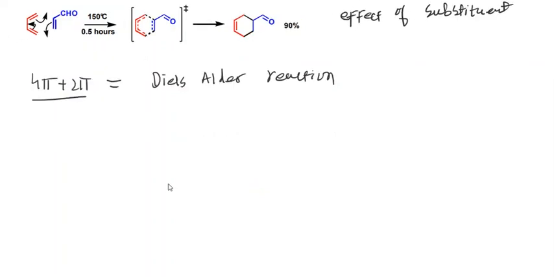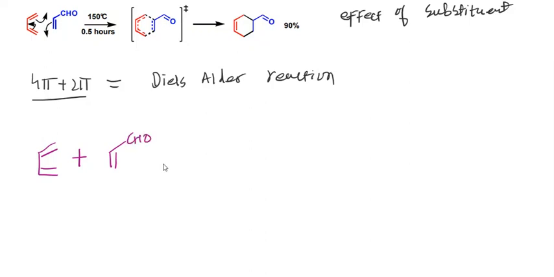So now I am going to consider the same example, this 1,3-butadiene, which is going to react with this unsaturated aldehyde.